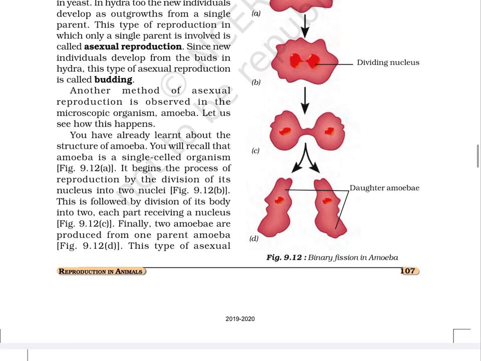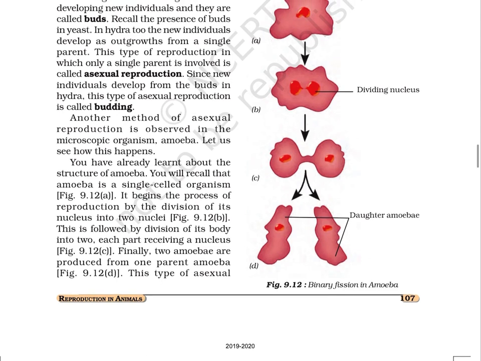The figure has four images. In image A, we can see the nucleus. In image B, we can see the dividing nucleus. In image C, we can see the division of its body into two. And finally, in image D, we can see daughter amoebae.